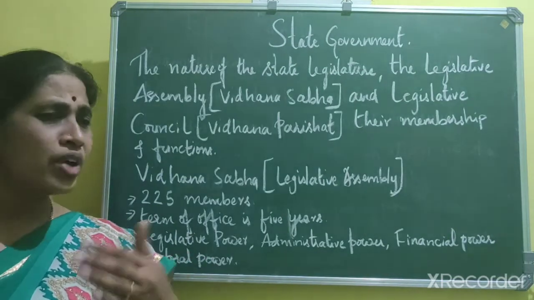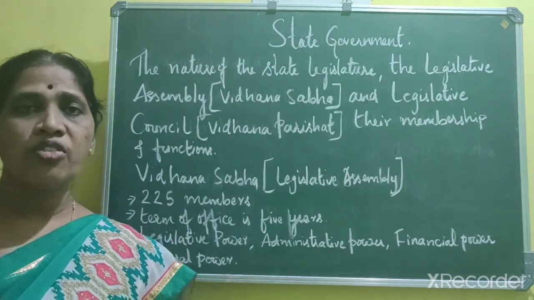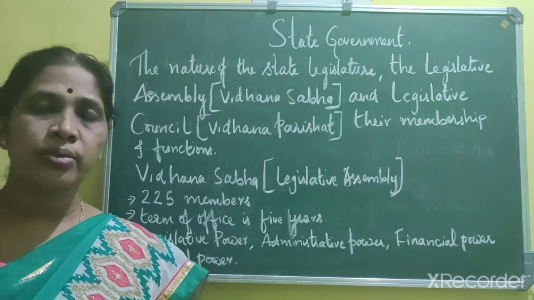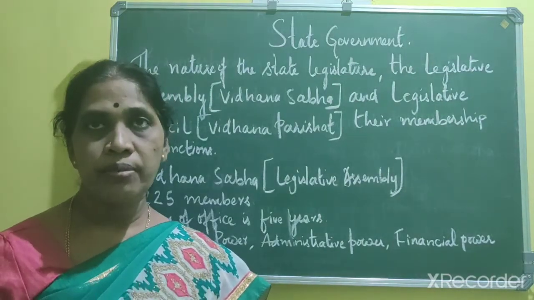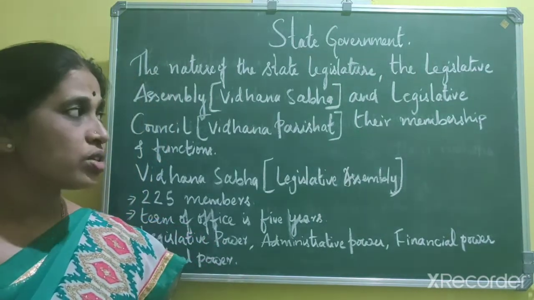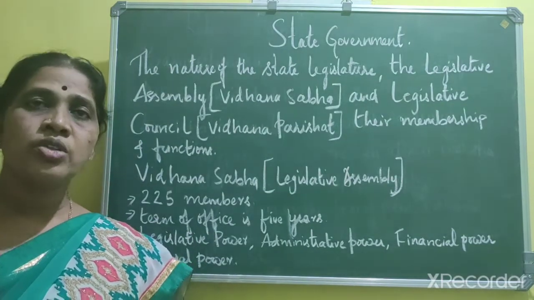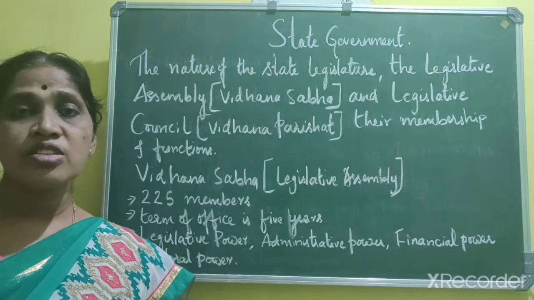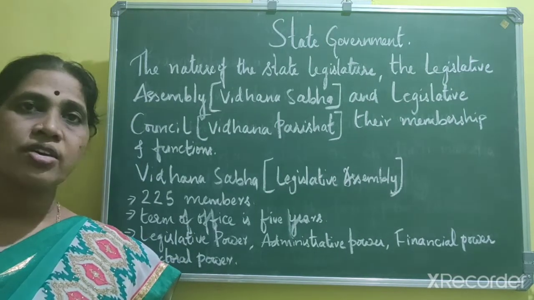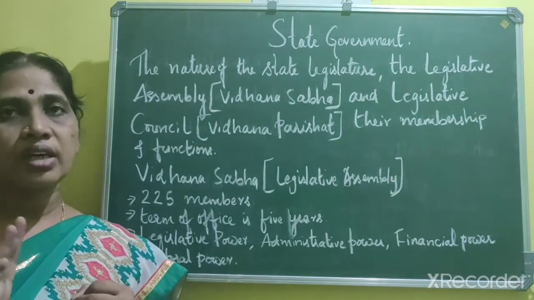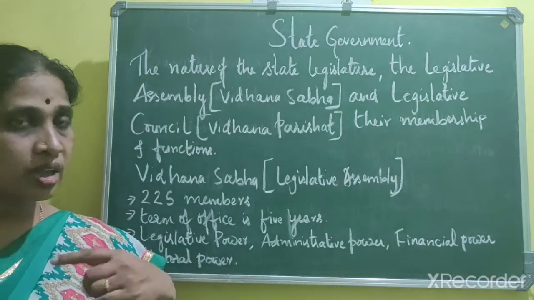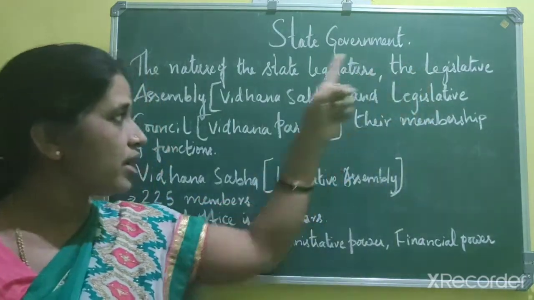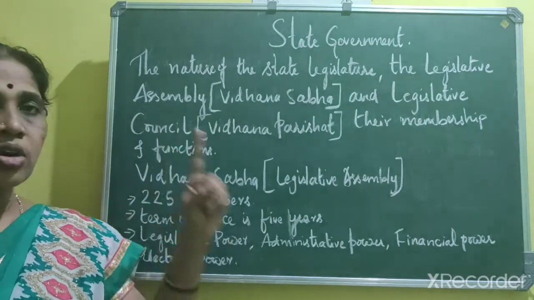As I told, to make laws we need an empowered body, which is called the legislature. In some states the legislature consists of two houses, Vidhana Sabha and Vidhana Parishad. In our state we have both a legislative assembly and a legislative council.